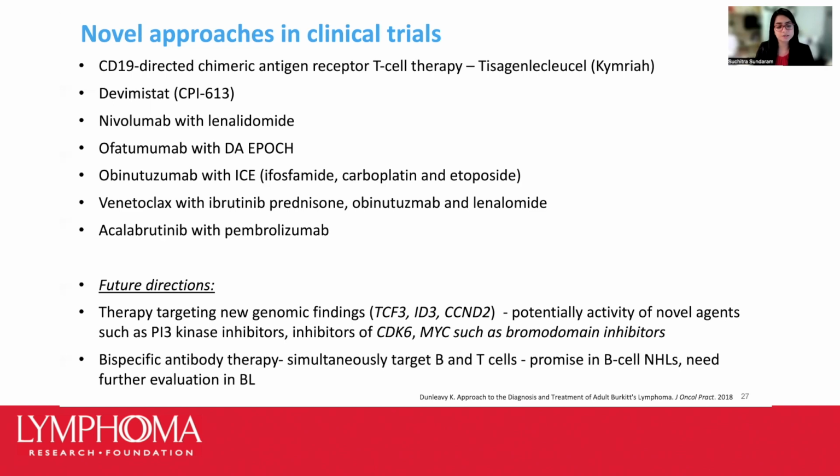Another one is acalabrutinib, which is also a BTK enzyme inhibitor, with pembrolizumab, which is an immunotherapy or checkpoint inhibiting drug. Down the line, perhaps inhibition of targets such as PI3 kinase, cyclin-dependent kinases, and MYC would be rational strategies for future development of drugs.